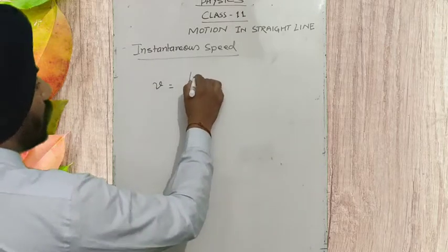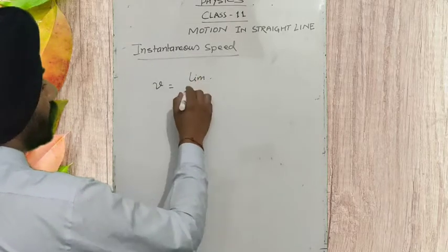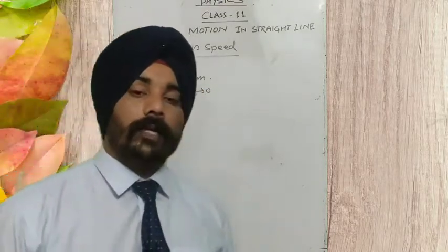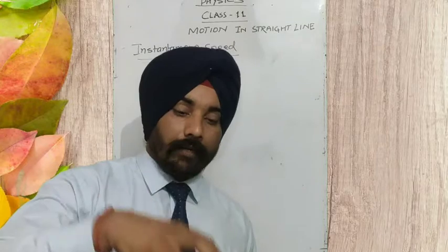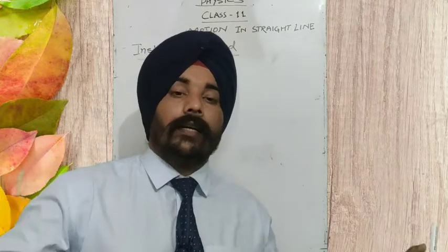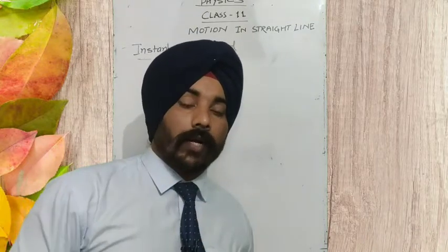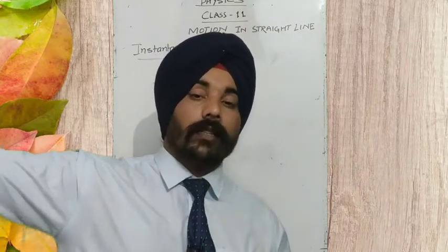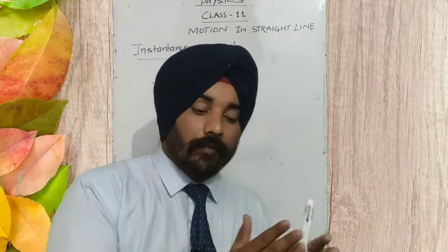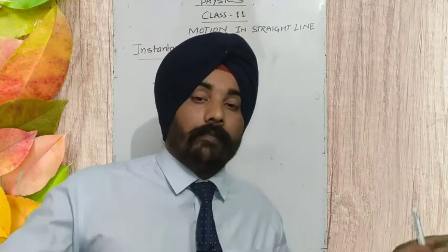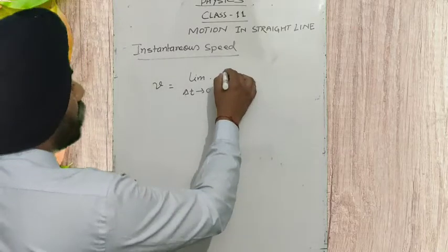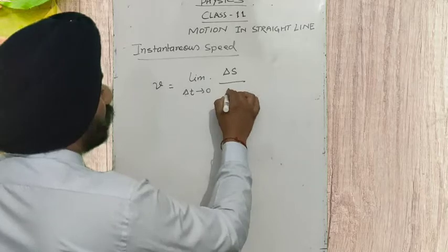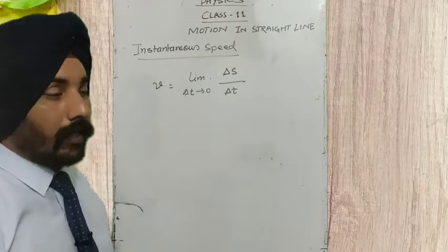V is equal to limit delta t tends to 0. Delta t tends to 0 limit means we are going to divide the time into infinite portions, okay, till 0 we are dividing the time. So let the distance traveled by the body be delta s and the time taken by the body be delta t, okay.